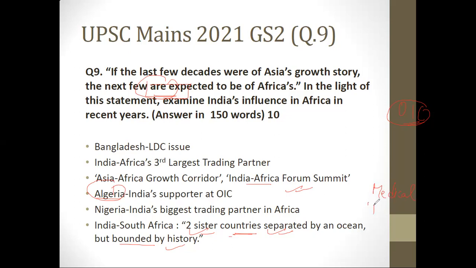What is medical diplomacy? Medical diplomacy is, we provide very cheap medicines, we provide generic medicines and all those things. And we did this even during the COVID-19 phenomenon. So we use this medical diplomacy to help African nations with essential medicines and vaccines. Before we talk about the conclusion, these points you can talk about and then you can write a conclusion. Let me show you some hard copy notes.